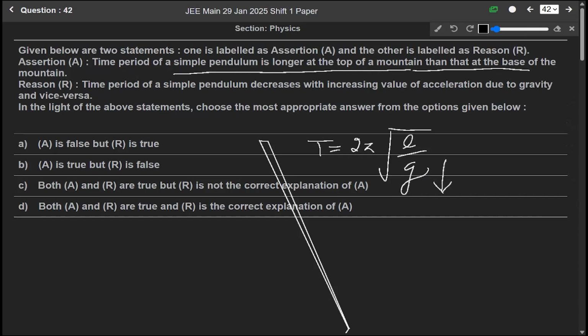So if the acceleration due to gravity at the top of the mountain decreases, then the time period increases. It means the assertion is true. And the reason says that the time period of a simple pendulum decreases with increasing value of acceleration due to gravity and vice versa. So it is also correct. So both A and R are correct and R is the correct explanation of A. So option D is the correct answer.